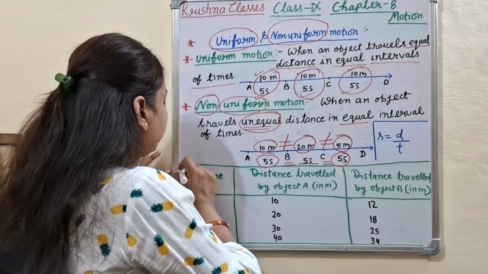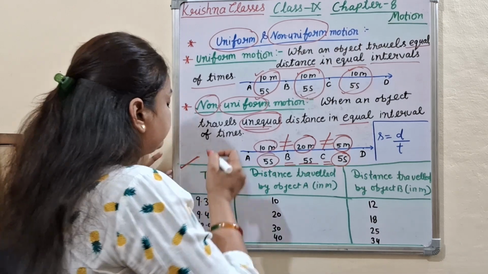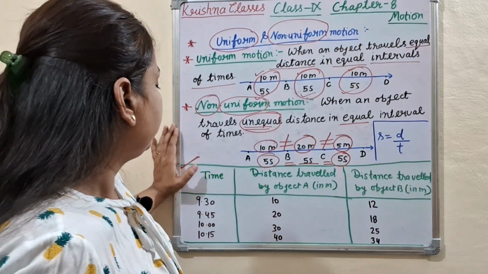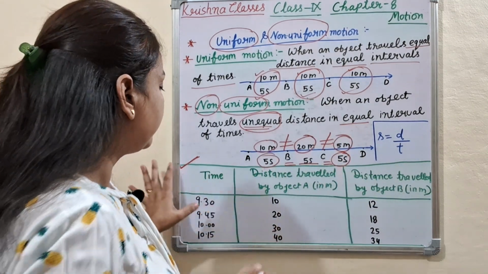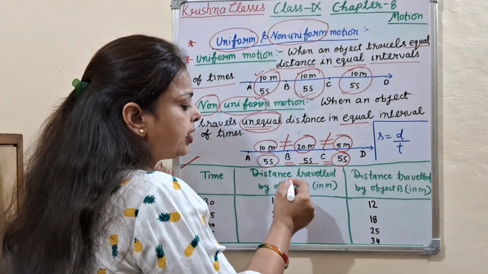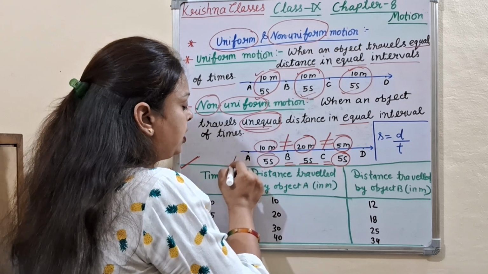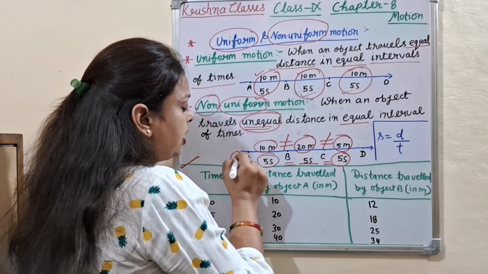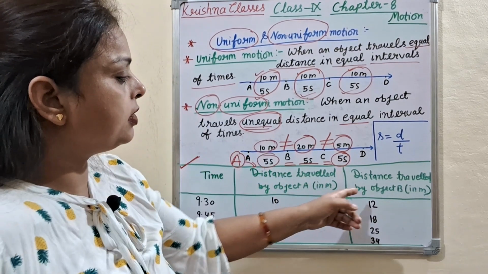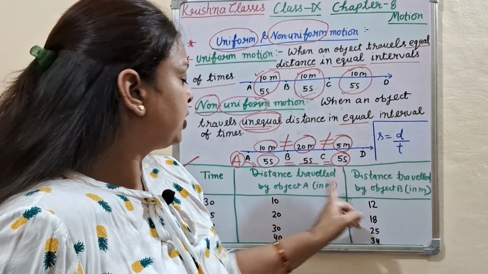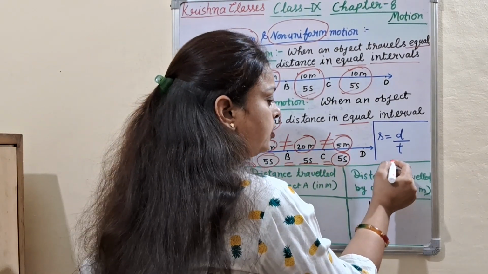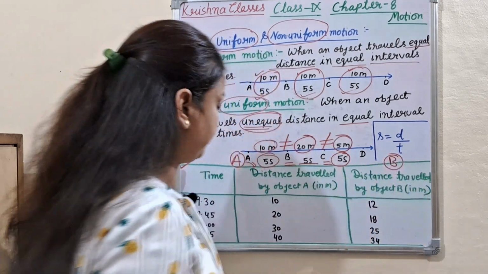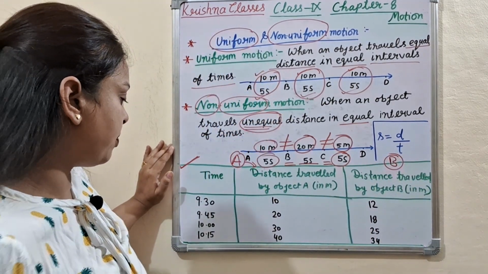Now let's see again with the help of this chart given. Here is time and distance traveled by object A, and here is time again and distance traveled by object B. Let's see what happened.